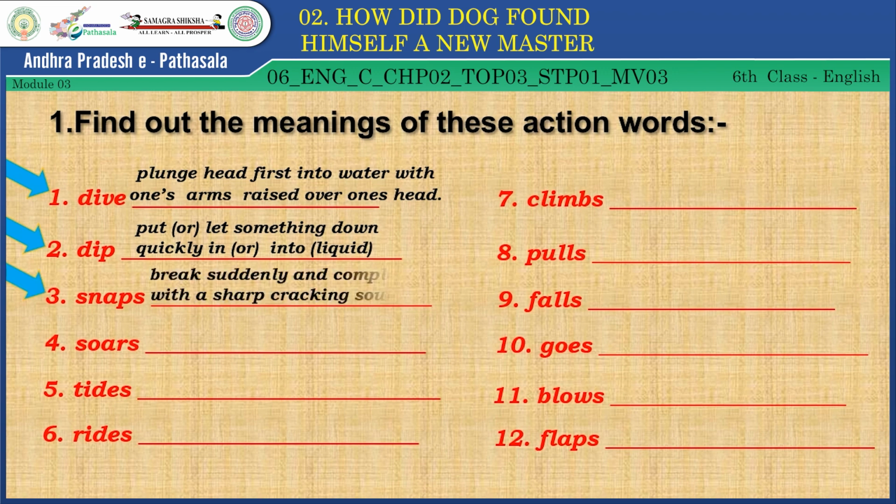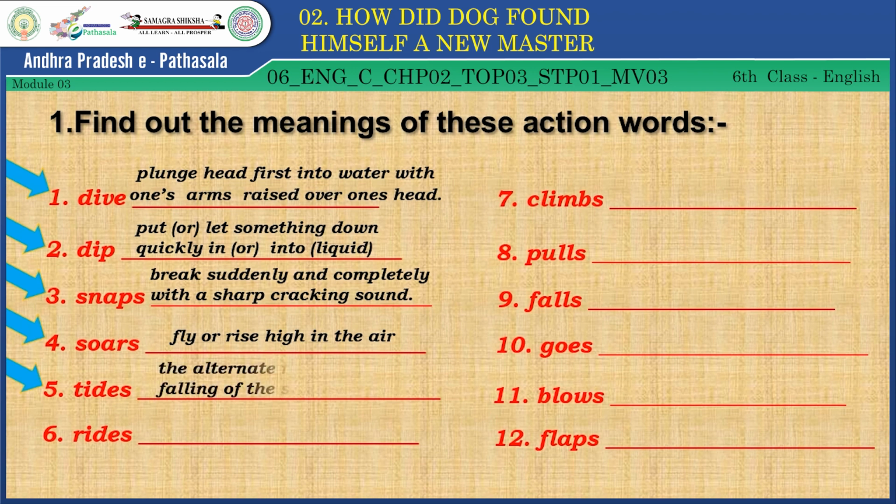Yes, good children. Third one, snaps. Do you know the meaning of snaps? Break suddenly and completely with a sharp cracking sound. Copy down in your notebook, children. Next word, soars. The meaning of soars is fly or rise high in the air. Fifth word, tides. Do you know the meaning of tides? The alternate rising and falling of a sea.